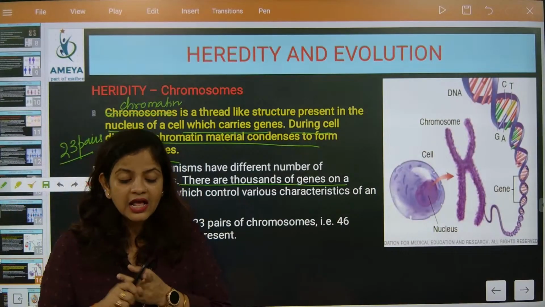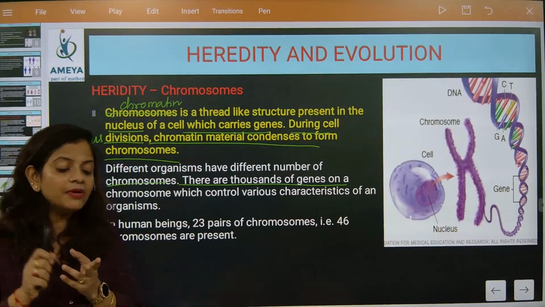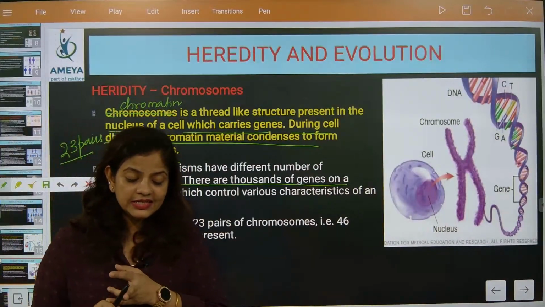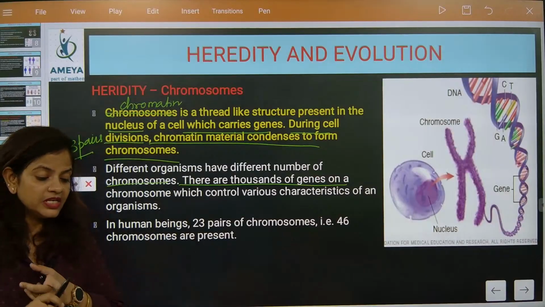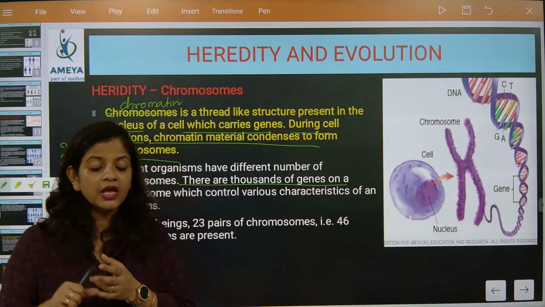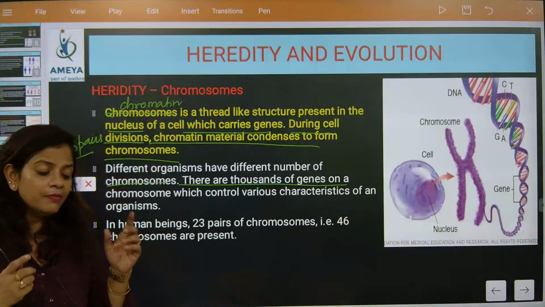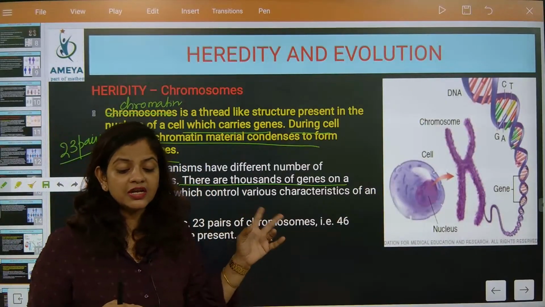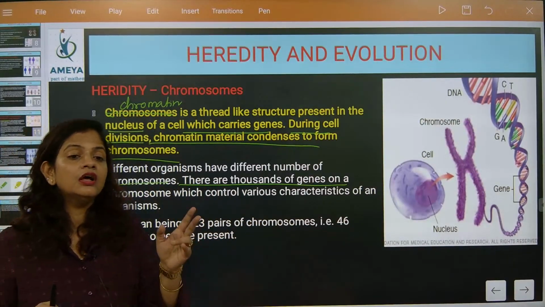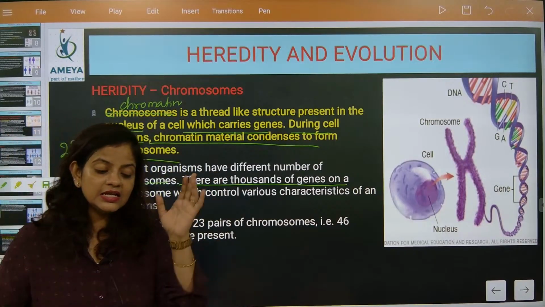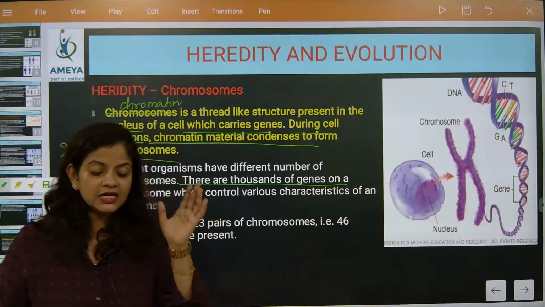Sperm from male and ova from female. The organs which generate sperm and ova, like the testis, which generates sperm, and the ovary, are also having somatic cells only. But the cells which go for reproduction are haploid. Haploid means single chromosome.